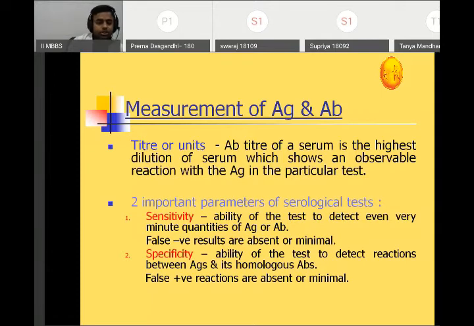Okay, so there are two important parameters of serological test. One is sensitivity and the other one is the specificity. All right. So sensitivity is what? It is that false negative results are absent or minimal.